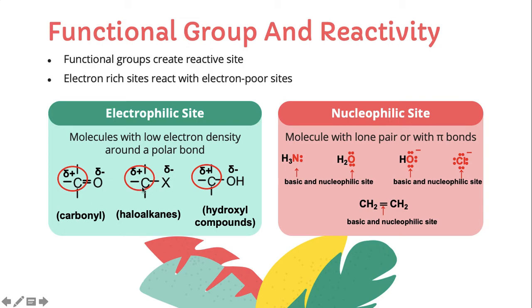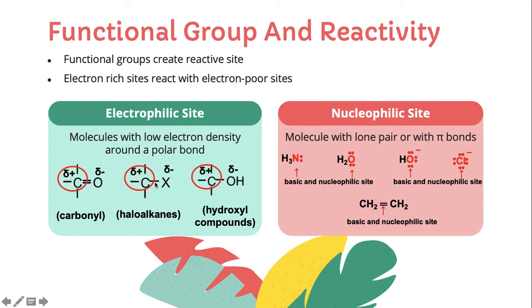Same for haloalkane. The halogen, group 17, X in group 17, is more electronegative than carbon. So the halogen atom tends to attract the electrons in this bond. The two electrons in this bond are attracted to the halogen atom, making this carbon delta plus, or slightly positive.